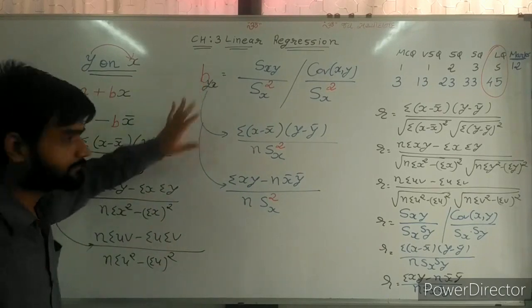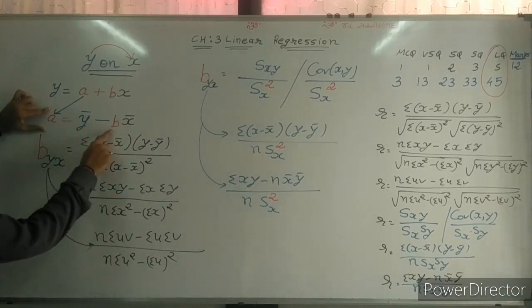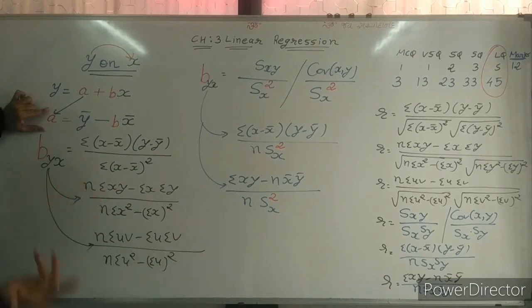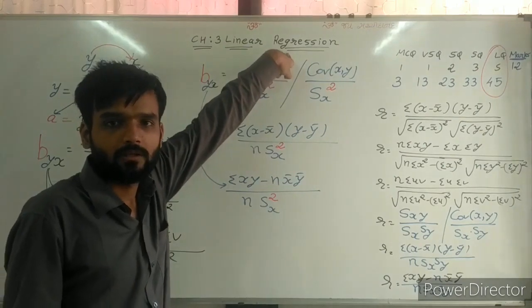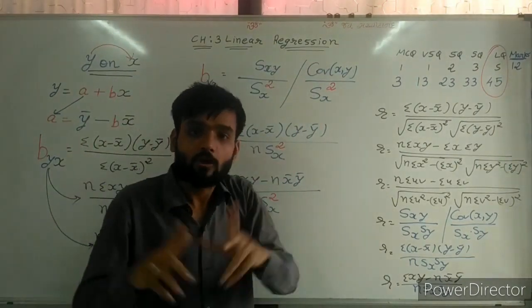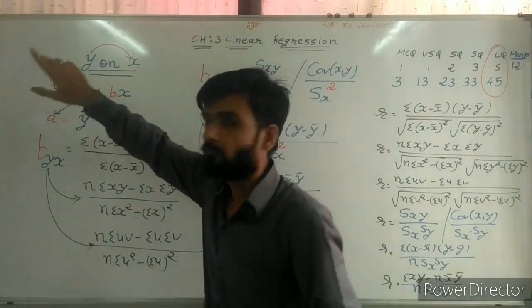So find B. Sir, find A also. How to find A? On the basis of X bar, Y bar and B. X bar, Y bar, all of you know. Now A and B, on that basis we can find Y on X. So Y is equal to A plus bX. And this is my regression line. Chapter name: functional relation. What does it show? Functional relation between X and Y, because on the basis of X we can find value of Y.